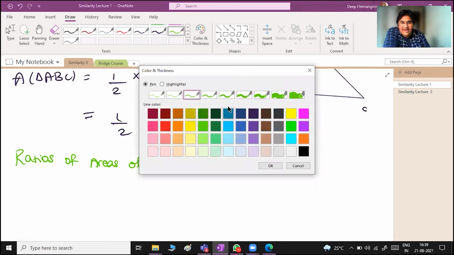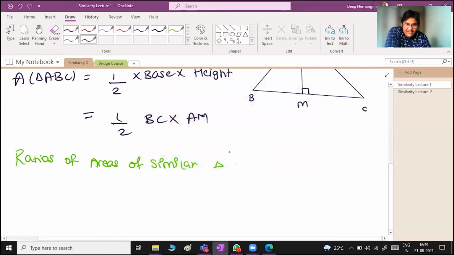मेरे को prove नहीं करना है फिलहाल, ठीक है? Since we are already running a bit late this academic year, I'm not proving this particular theorem. Proof you will find in your textbook or your curriculum. I just want you all to understand what does this particular theorem mean.